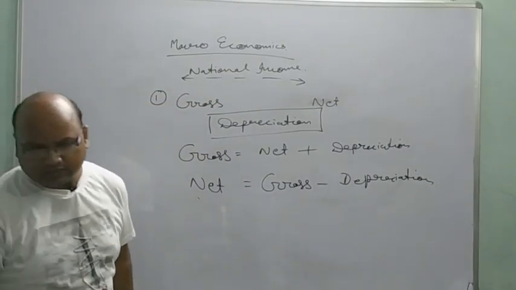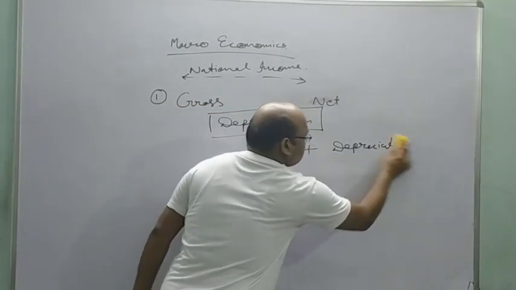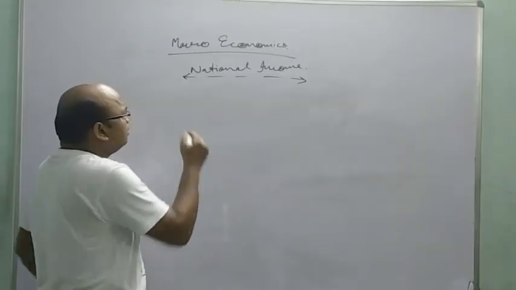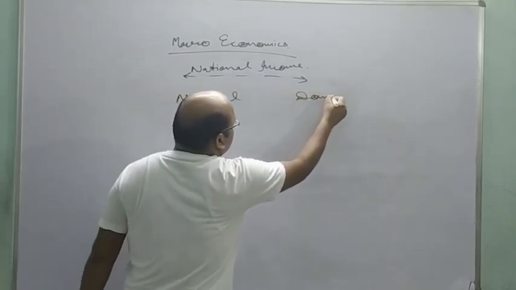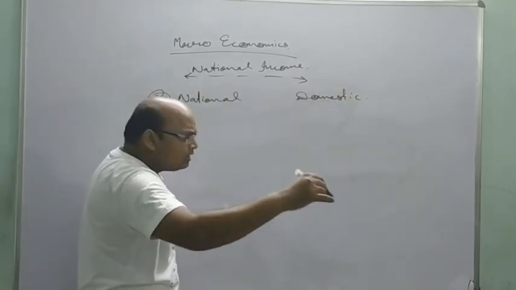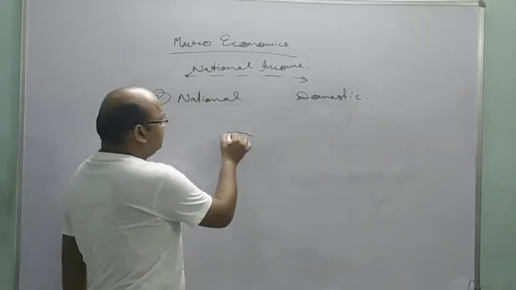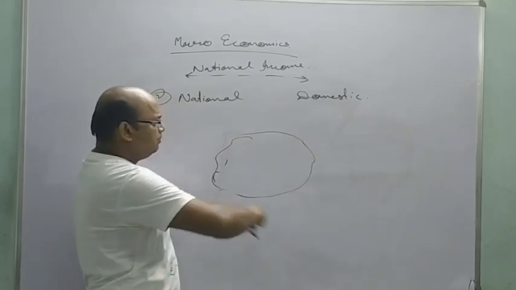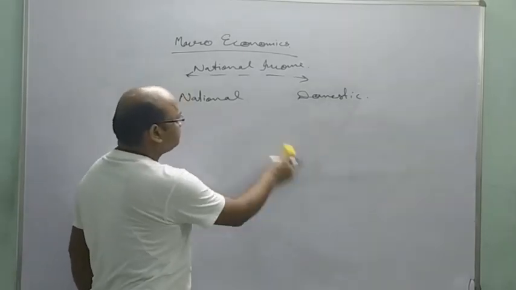Second concept is national and domestic. Domestic income means the income generated within the domestic territory of the country, like India. जो भी हमारी डोमेस्टिक या घरेलू सीमा कहते हैं इसको, तो उस domestic territory में जो भी production होगा, that is domestic income.